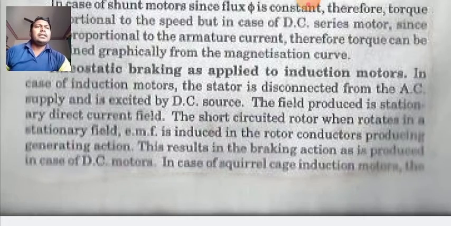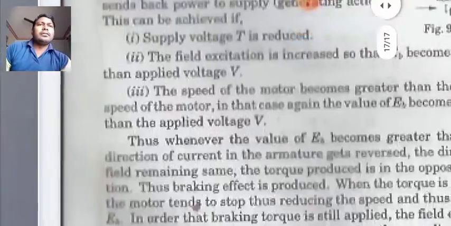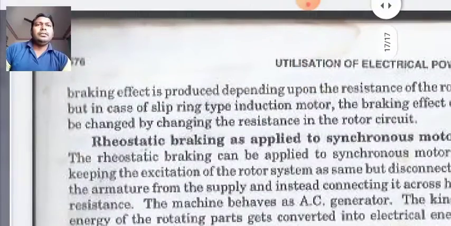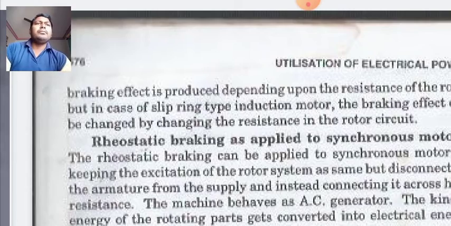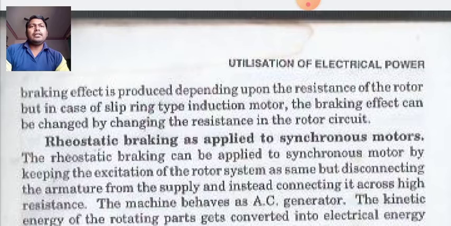In case of squirrel cage induction motor, the braking effect is produced depending upon the resistance of the rotor, but in case of a slip ring type induction motor, the braking effect can be changed by changing the resistance in the rotor circuits.